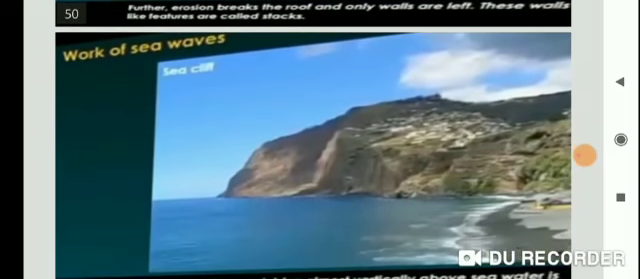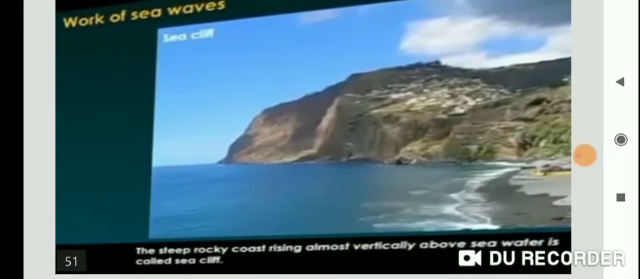Now see sea cliff. Students, this picture shows the sea cliff. A steep rocky coast rising almost vertically above sea water is called a sea cliff. Okay. Now